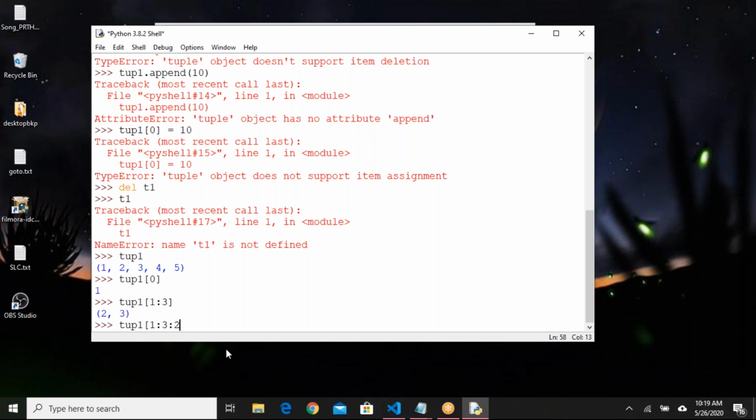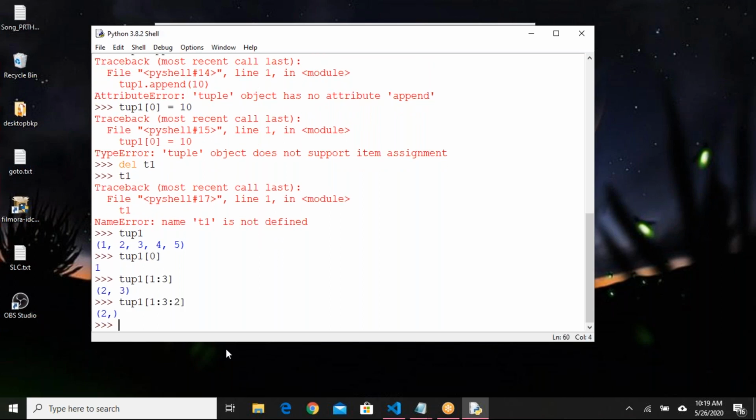Slicing plus jump index will also work. Coming to the reading part, all the operations you have performed on lists, the same operations can be applied to the tuple also. The difference you need to understand is we cannot change it. It is immutable. Is tuple clear to everyone, or do you have any questions on this part?